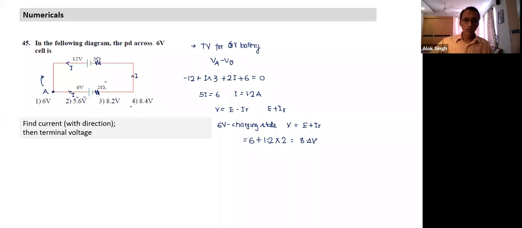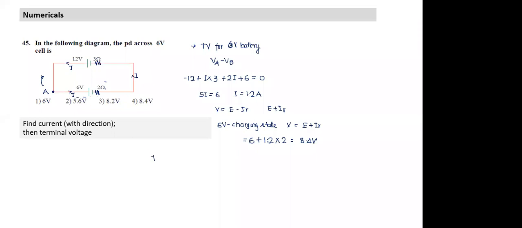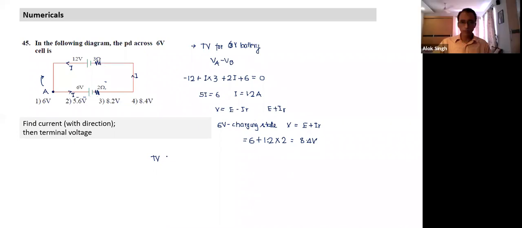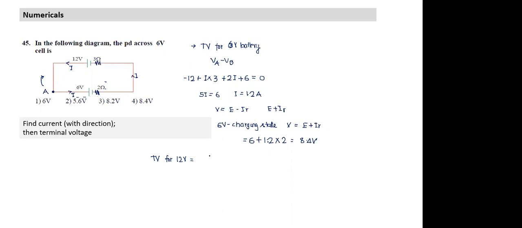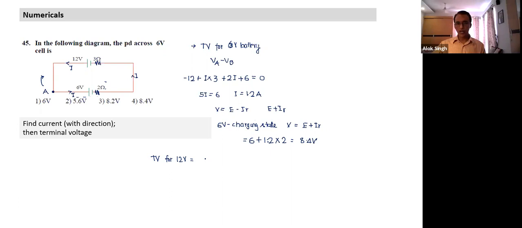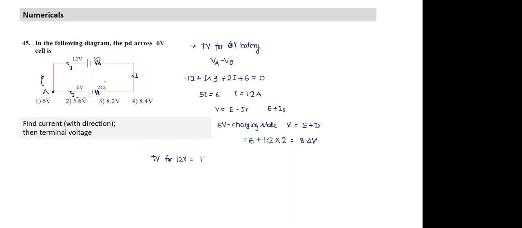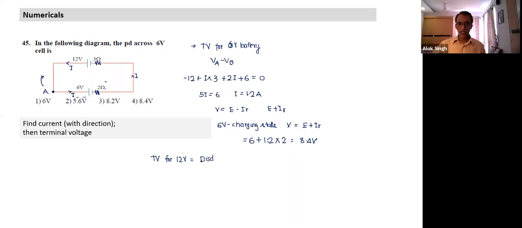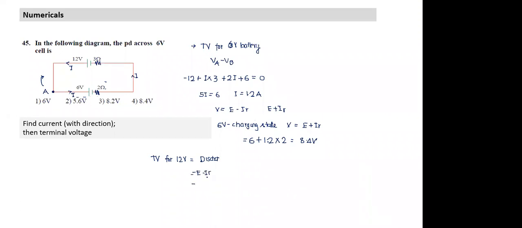Shweta, if I ask you, what is the terminal voltage for the 12-volt battery? Is the 12-volt battery in the charging state or discharging state? Discharging state, because it is supplying energy. If it is in the discharging state, I'll use E minus Ir. What is E there? 12 minus.